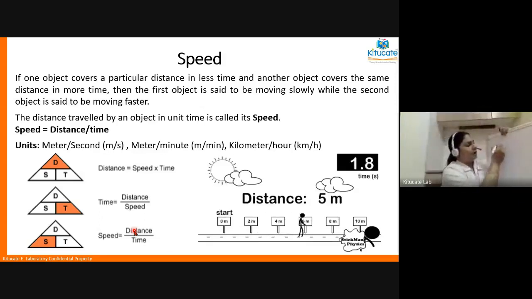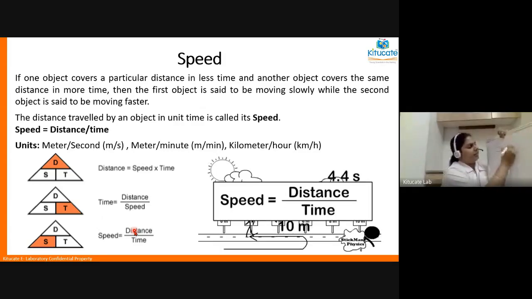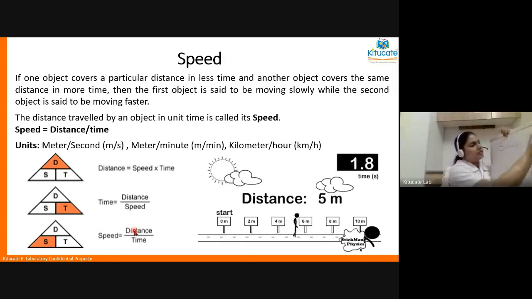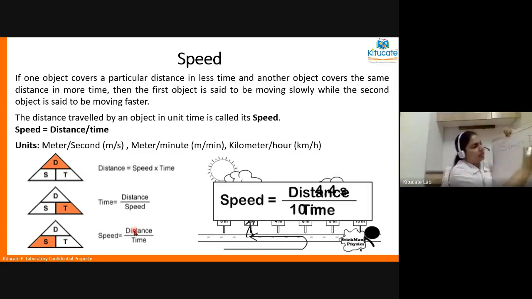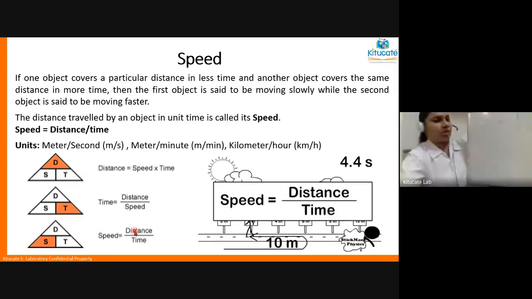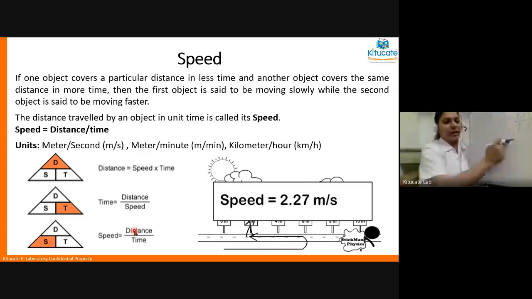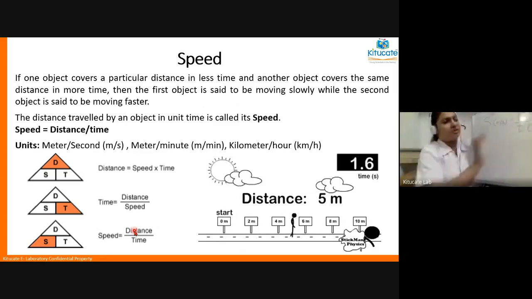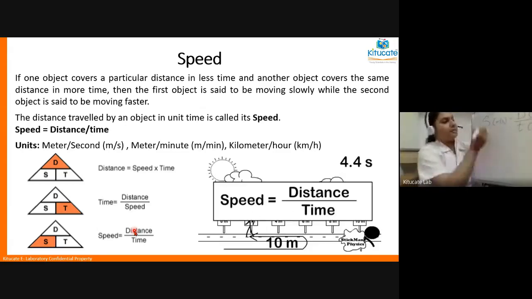Speed is denoted by S and it is measured in meter per second, and is equal to distance upon time. So speed is measured in meter per second, distance is measured in meters, and time T is measured in seconds. This is the SI unit.